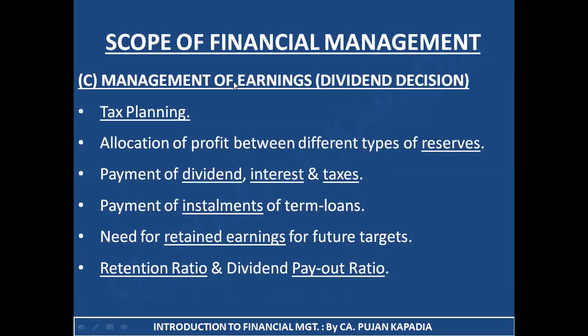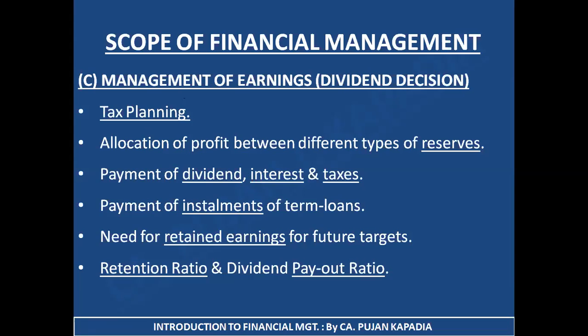The third one is management of earnings, or I can say it is dividend decision. Now, what all activities are included in my dividend decision? Let's check out. First is tax planning. As I discussed earlier, as a finance manager, I need to plan my tax. That is, if I'm going to pay or distribute the amount to my shareholders, then am I going to reduce my tax liability, or shall I retain that amount which is going to reduce my tax liability?